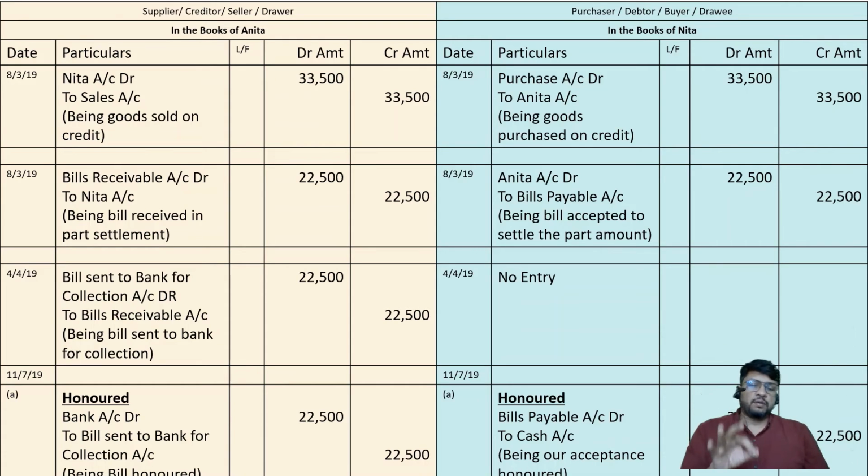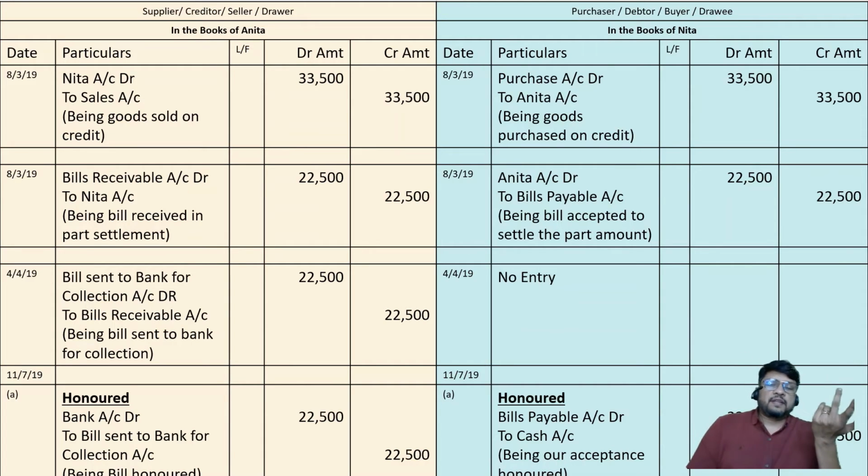Bank charges account debit to bank account. Bank charges is the expenditure. Debit all expenses and losses. And it is our own expenditure because we decided that we want to go for this transaction. So it is our own decision, our own expenditure. We will consider expenditure account debit. Bank charges account debit to bank account, because bank charges are not to be paid in cash. Bank charges will be taken out of our bank account. So our saving account or current account, whatever it is, will be used for making payment of bank charges. I'm repeating for the last time. The entry in the books of Anita will be bank charges account debit to bank account.